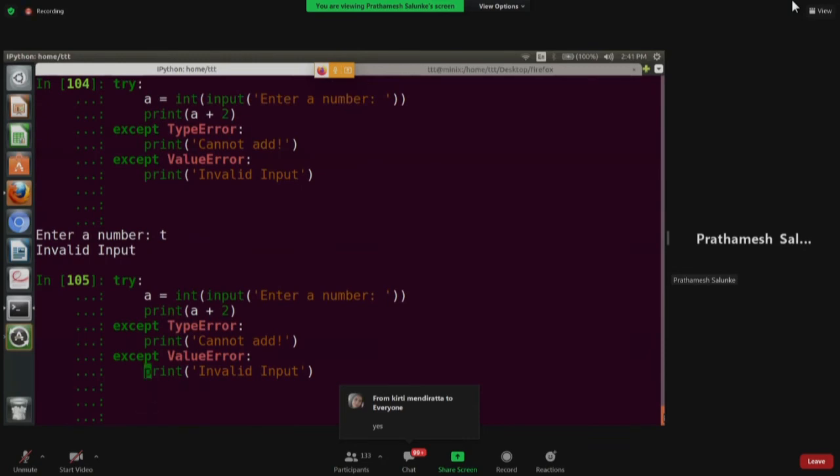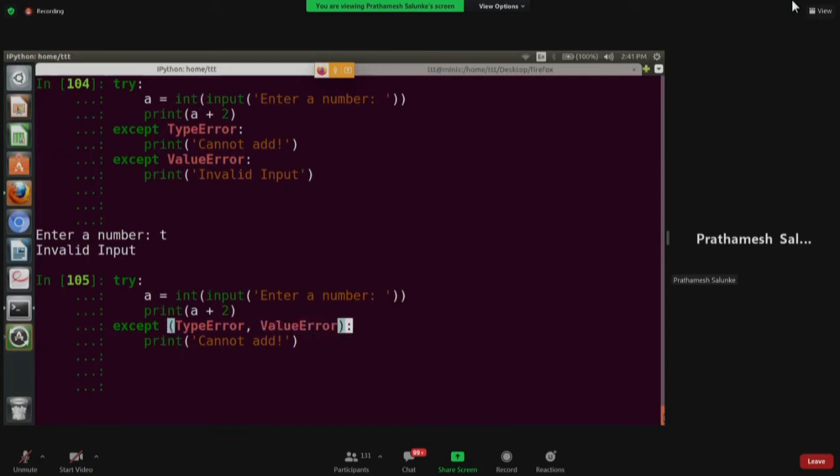So we can also write this in one except block. Instead of writing multiple excepts, though obviously writing multiple is the best practice, I would say, I can actually pass a tuple over here.